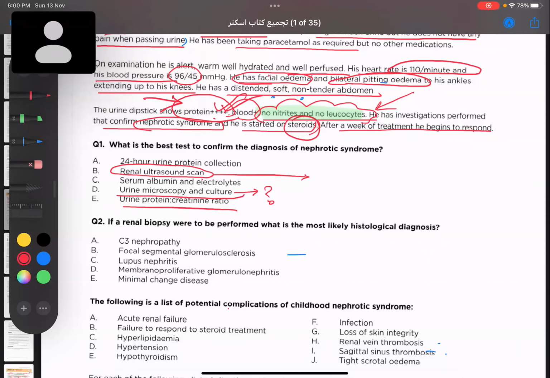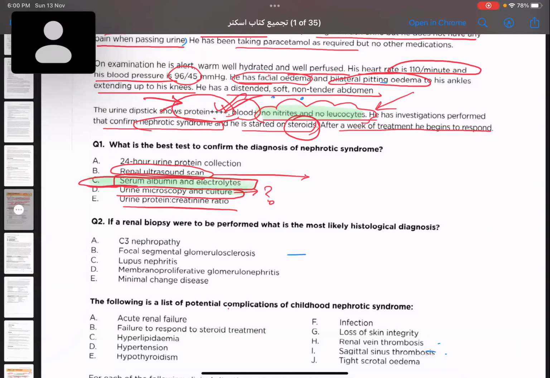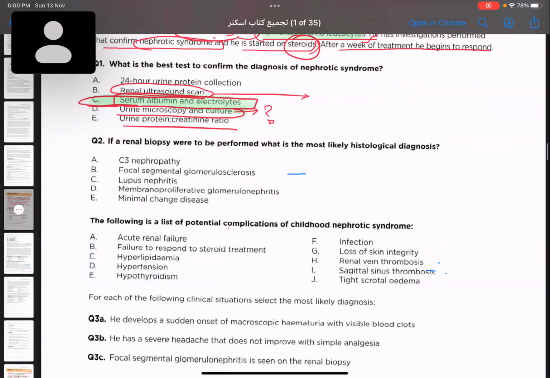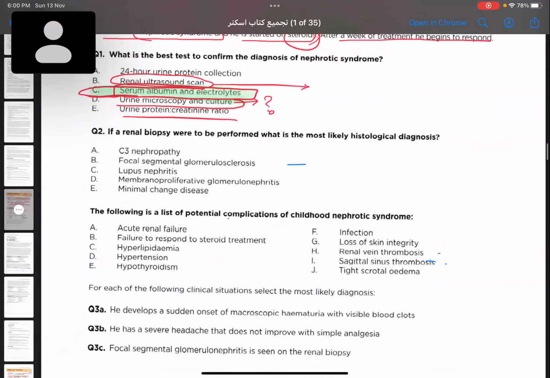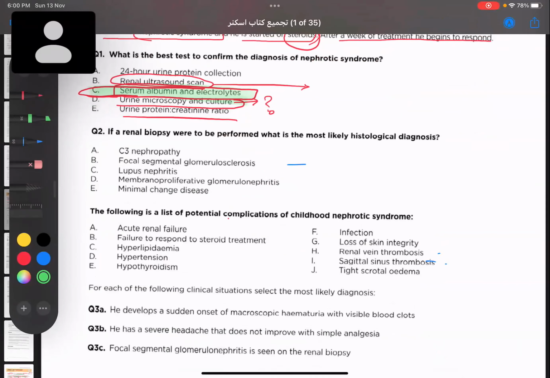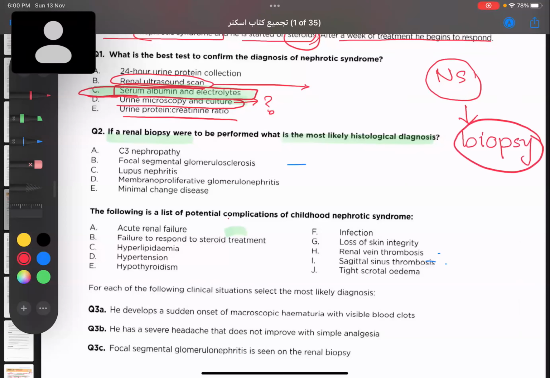We'll go for serum albumin and electrolytes, because this is our next investigation. We want to see that he's coming with heavy proteinuria, and whether this heavy proteinuria has caused some deficiency in his body. Okay. Now next, if a renal biopsy were to be performed, what is the most likely histological diagnosis? Suppose this patient comes to us with nephrotic syndrome and you have performed a biopsy. What changes are you going to find in a patient with nephrotic syndrome?